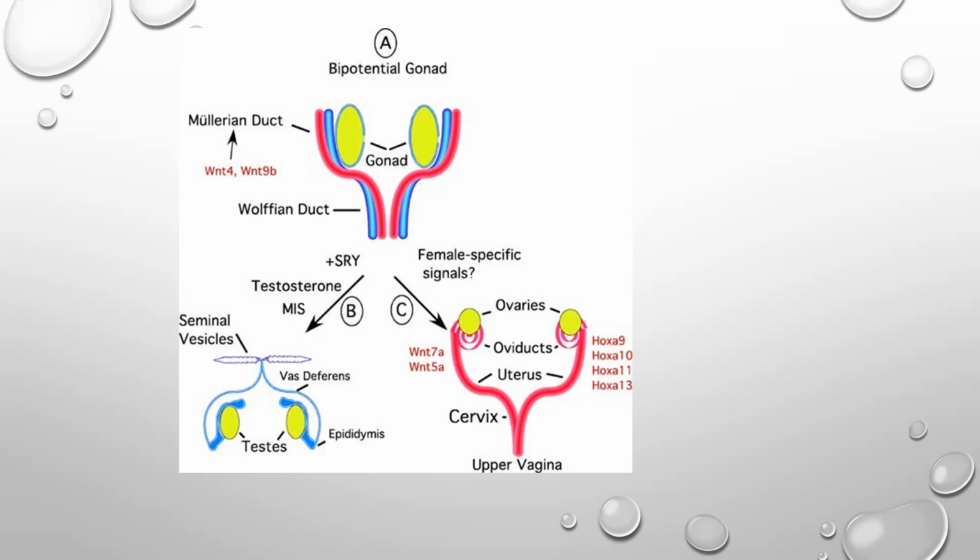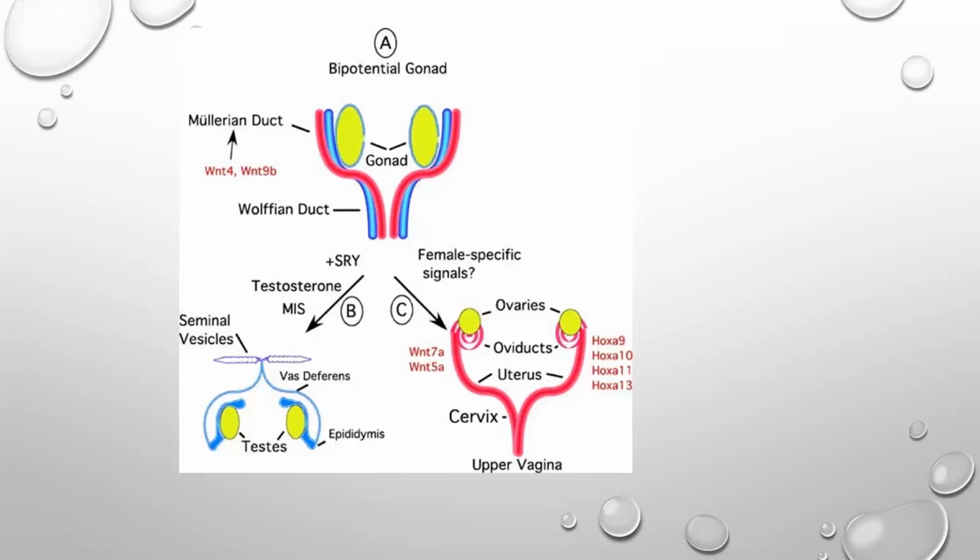Now, back onto the male side, where you have the testes. The Wolffian duct gives rise to the epididymis, the seminal vesicle, the vas deferens, and the ejaculatory duct. So these four structures develop from the Wolffian duct.